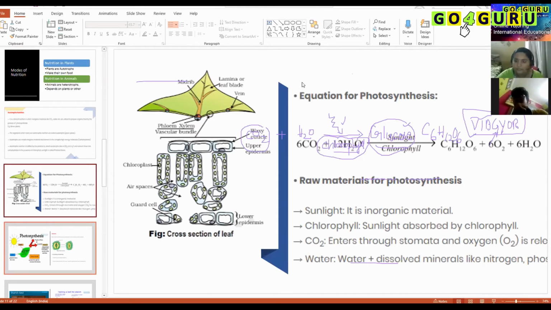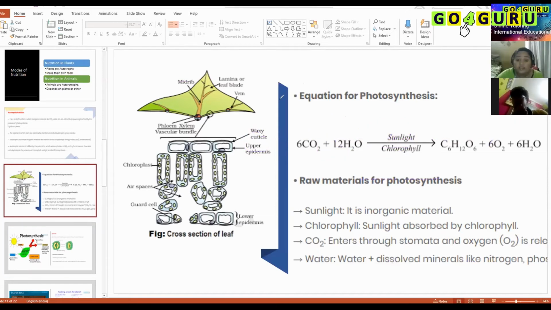Where does photosynthesis happen? In sunlight? No. In water? No. It happens in the leaf. Yes, it happens in the leaf. And if you see, when you cut the leaf, do you see this portion has been expanded here?